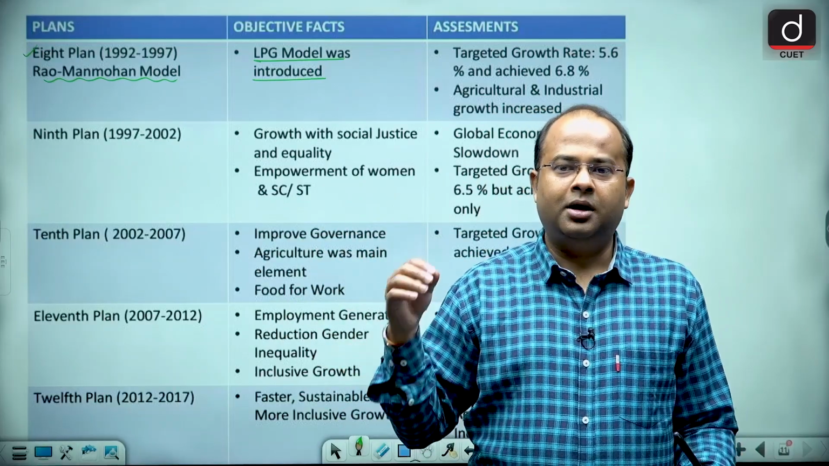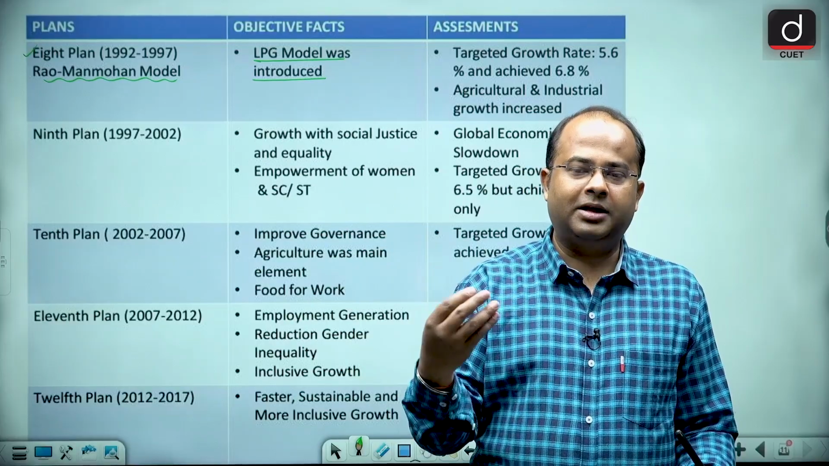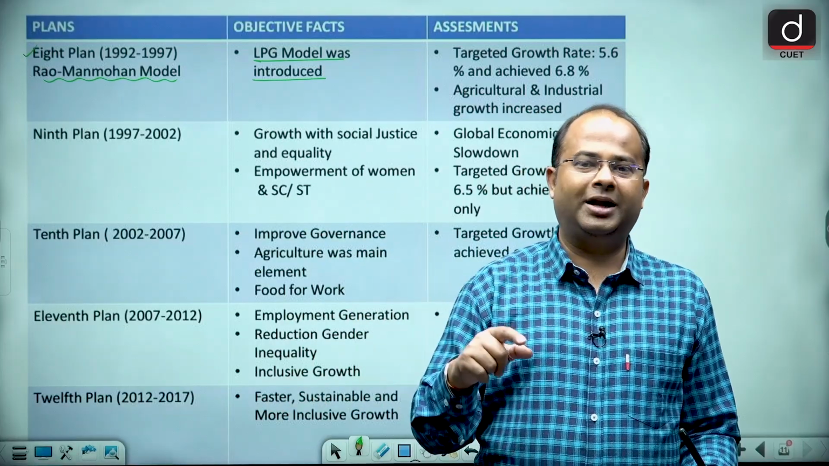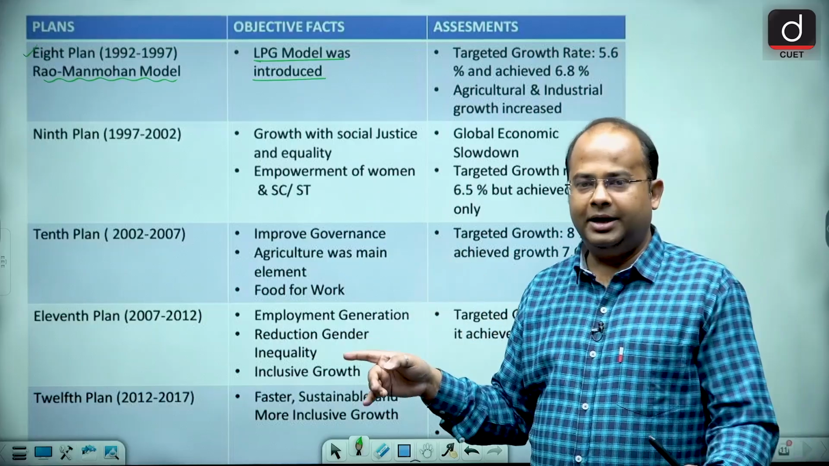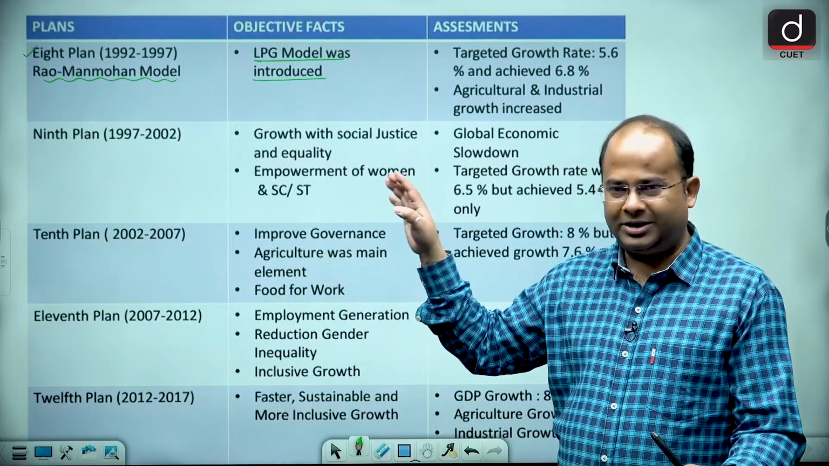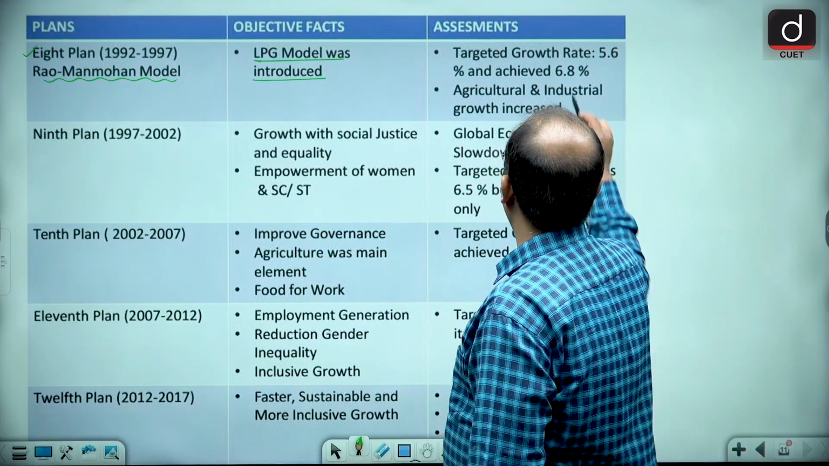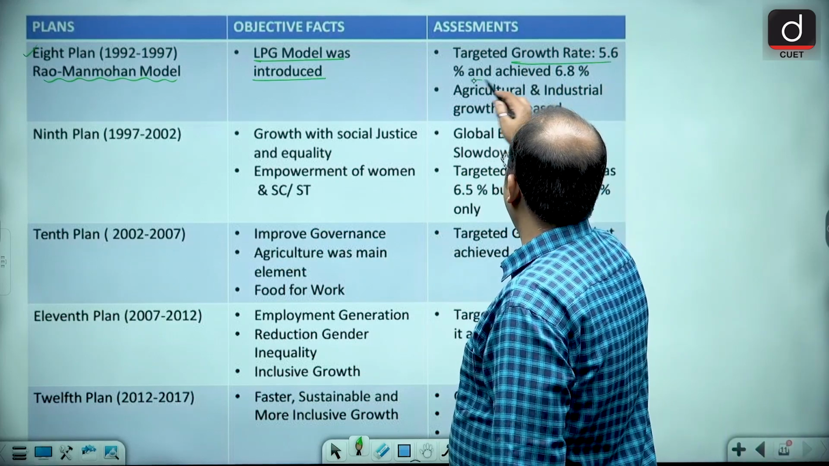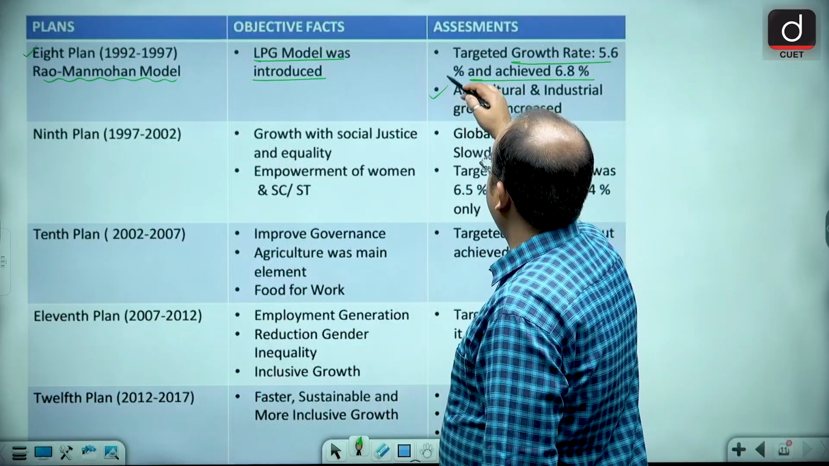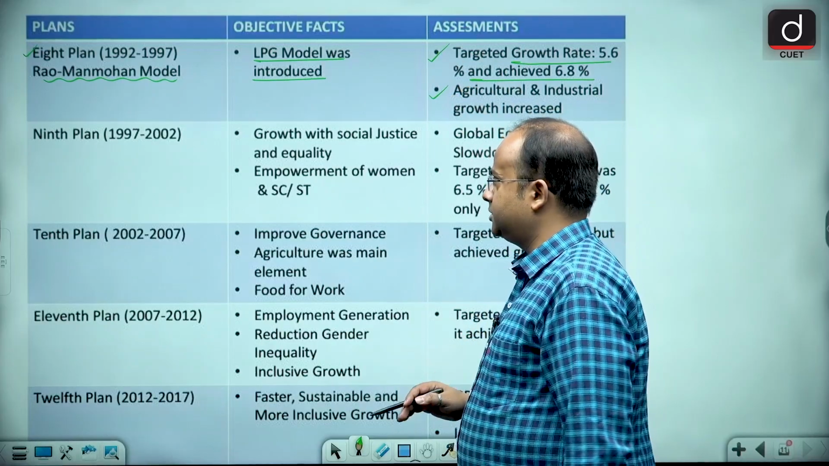Other than this, privatization means inviting private players into the market, and globalization means connecting the Indian economy to the world economy. So the LPG model was introduced, and the target growth rate was 5.6%, but it achieved 6.8%, and agriculture and industrial growth increased.